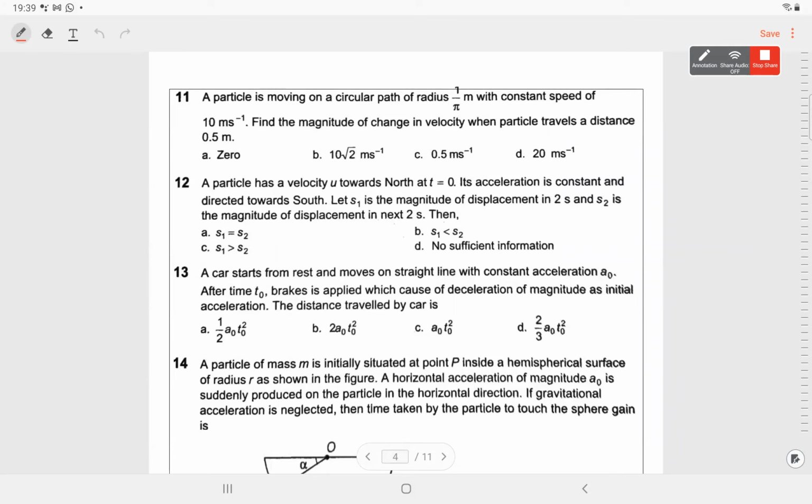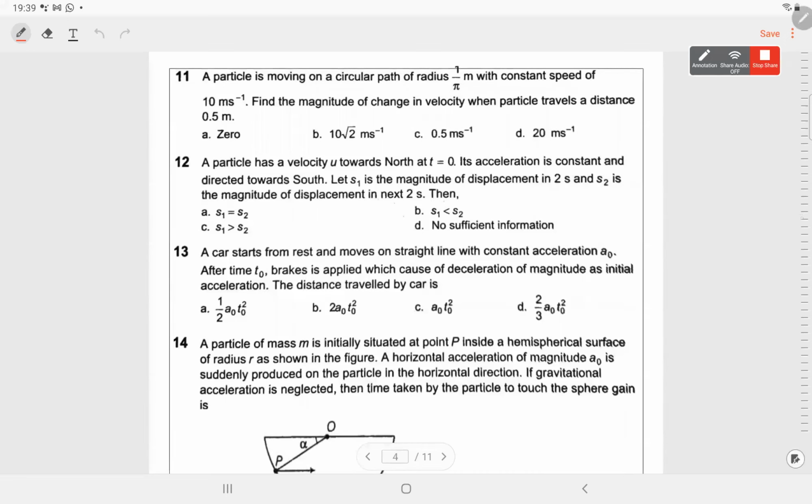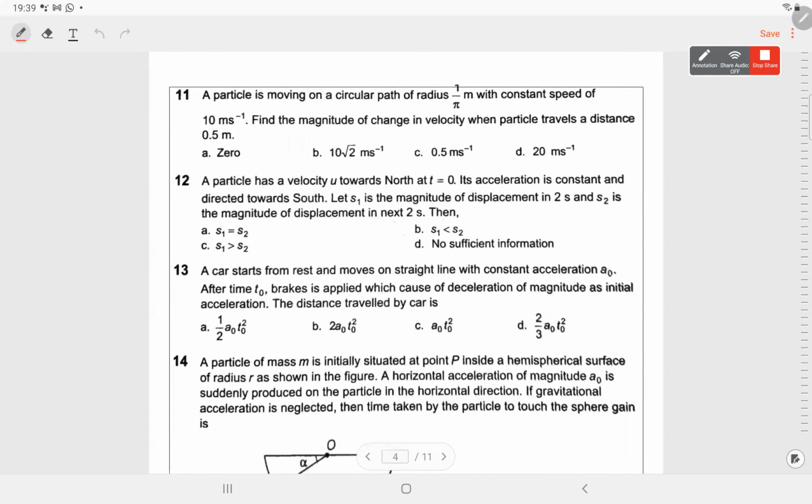So this chapter, motion in a straight line and motion in a plane. And when is your UT? Next week, 19th. Okay, we'll try to cover. But sir would have covered, I think. Yeah, sir will cover it for the school purpose by then.